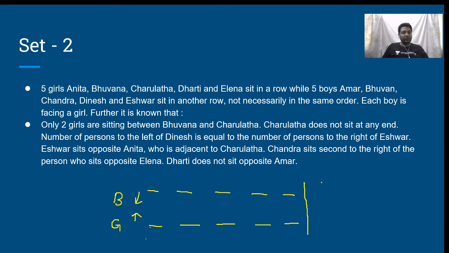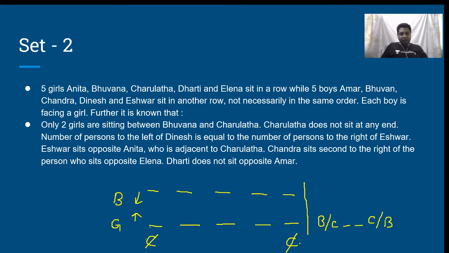Now let us start writing down the constraints. Only 2 girls are sitting between Bhuvana and Charulata. Charulata does not sit at any end.